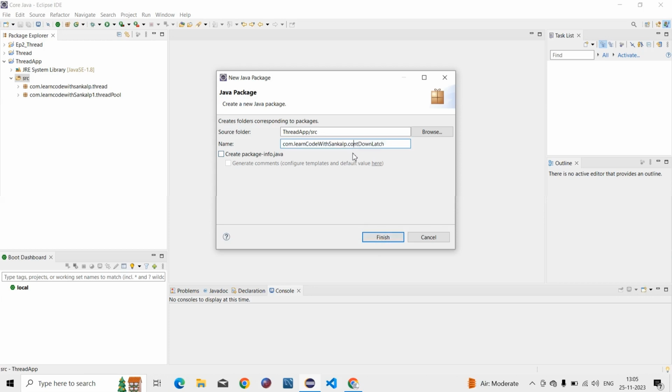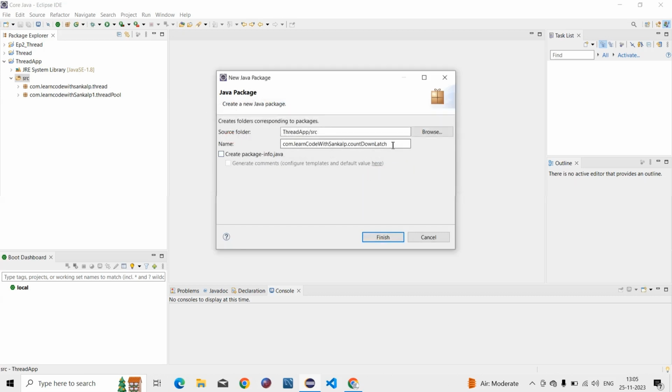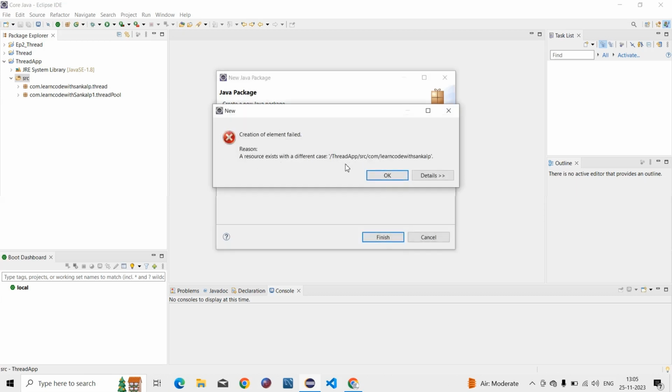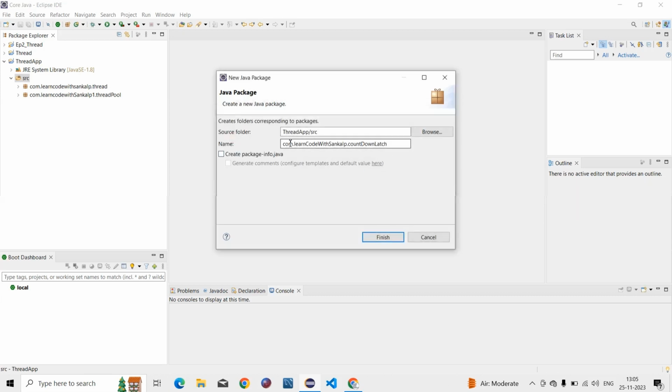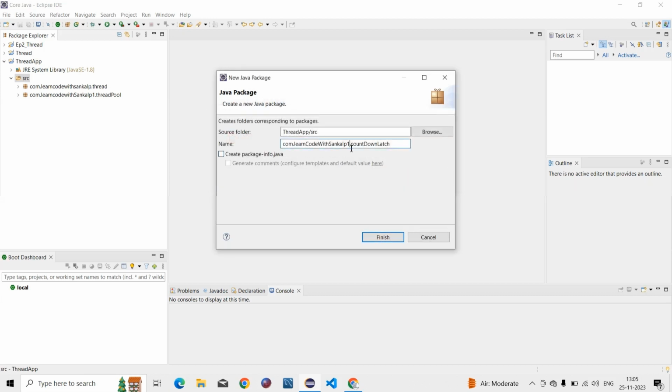There may be some typo mistakes, and if the case is different it will show an error like that.